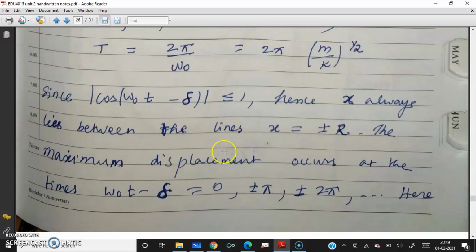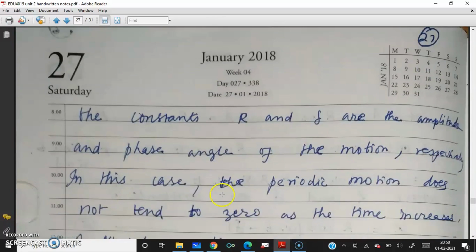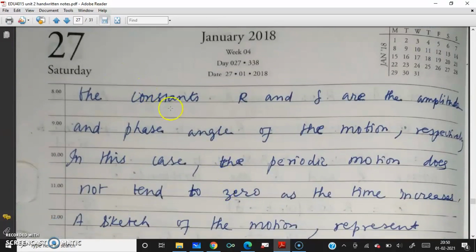The maximum displacement occurs when omega naught t minus delta is 0, plus or minus pi, plus or minus 2 pi, and so on. The constants r and delta are the amplitude and the phase angle of the motion, respectively. In this case, the periodic motion does not tend to 0 as time increases.